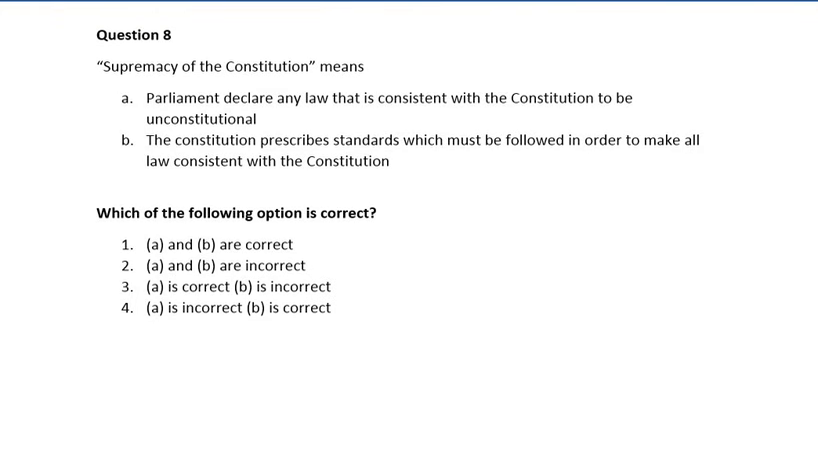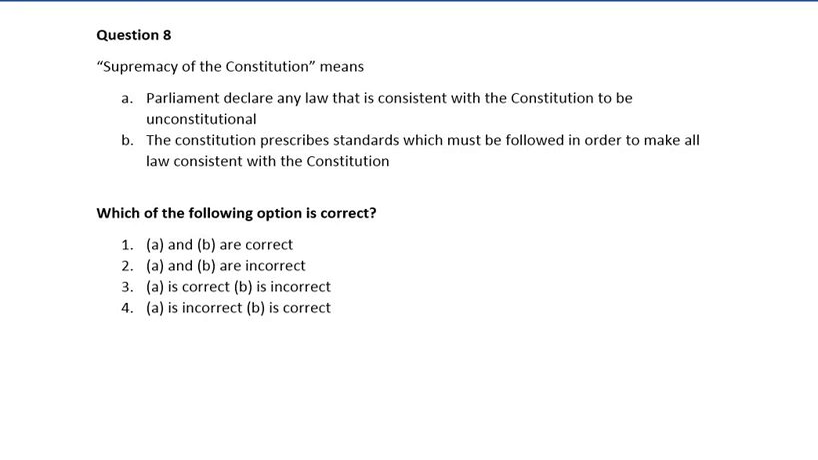Question 8. Supremacy of the Constitution means: A. Parliament can declare any law that is inconsistent with the Constitution to be unconstitutional. B. The Constitution prescribes standards which must be followed in order to make all law consistent with the Constitution. Which one of the following is correct?